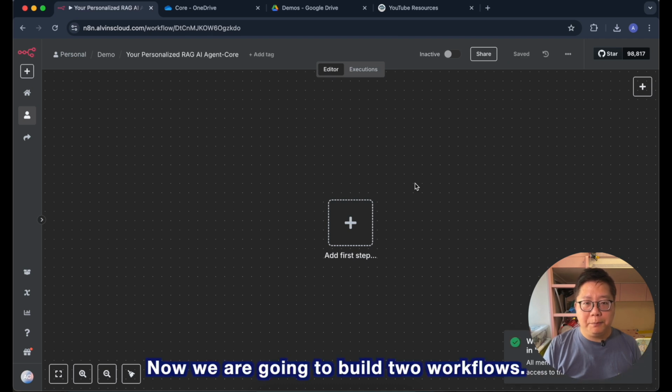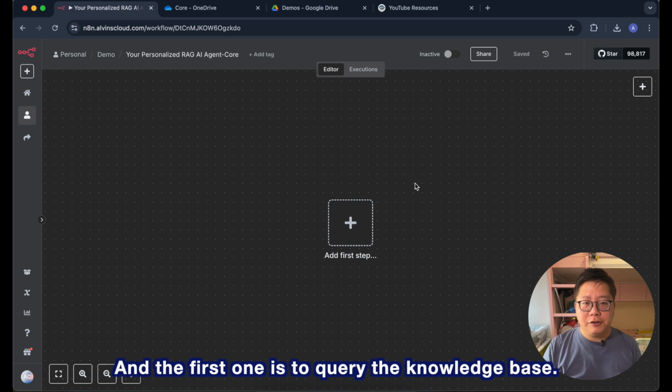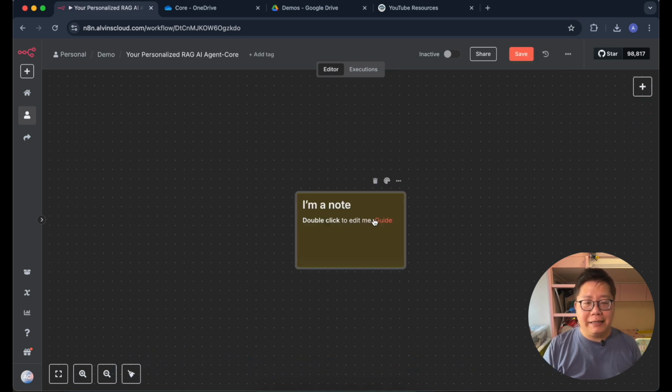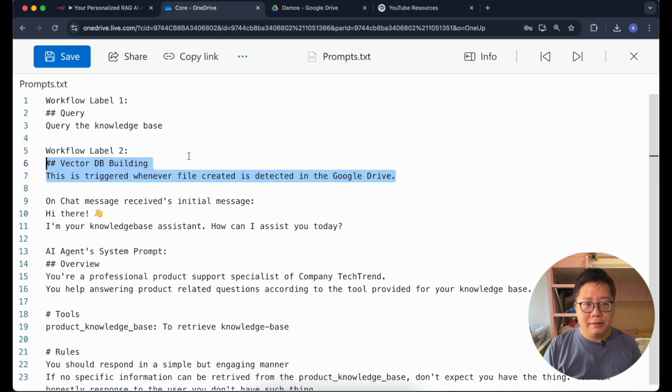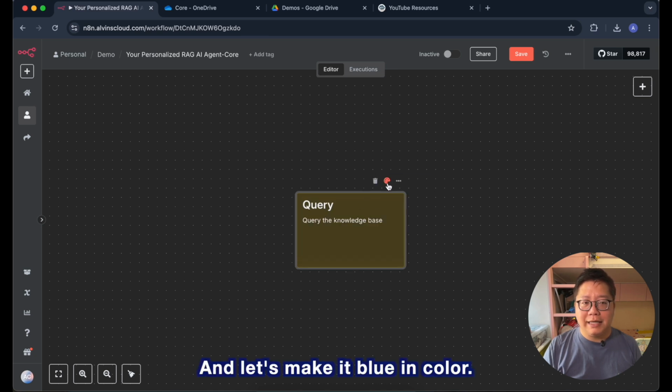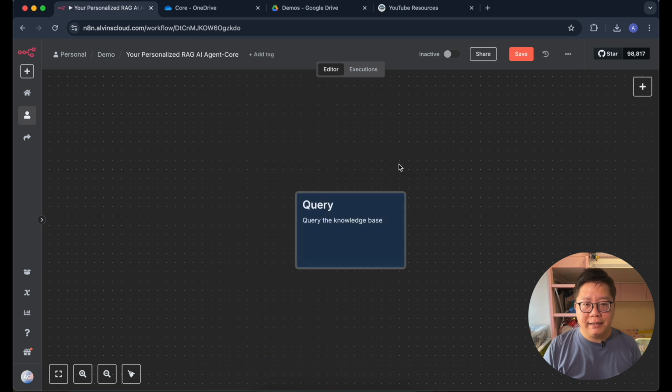Now, we are going to build two workflows. And the first one is to query the knowledge base. Let's make a label. And let's make it blue in color.